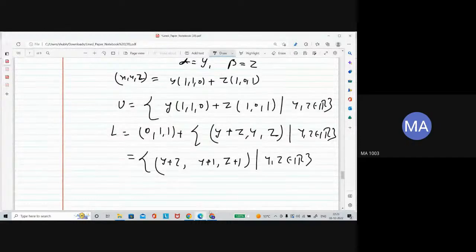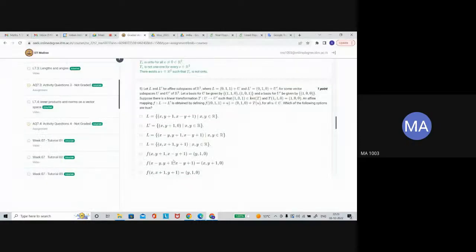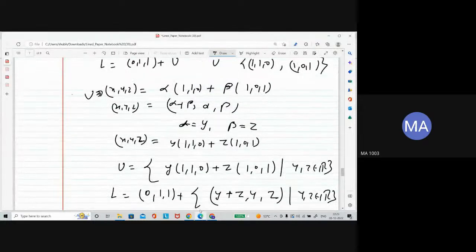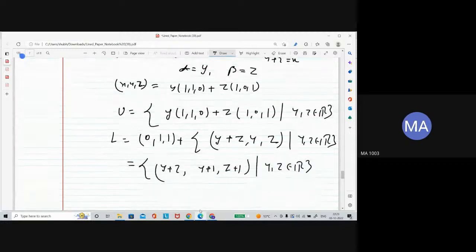Y plus 1 and z plus 1. So you need to find in terms of xy. Here, alpha plus beta is equal to x, alpha is y and beta is z. So y plus z is actually x.